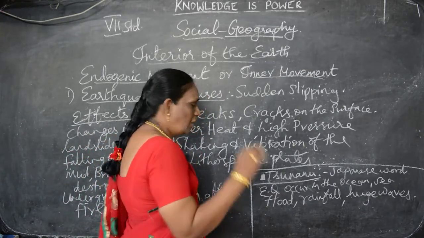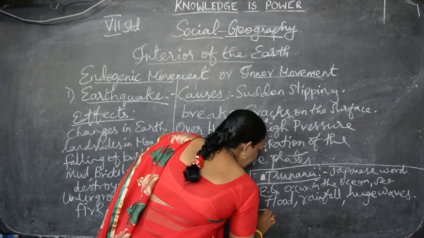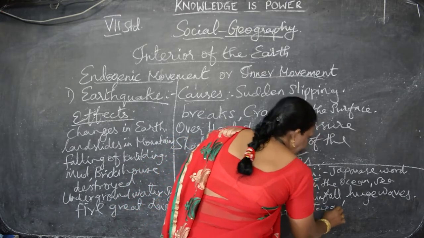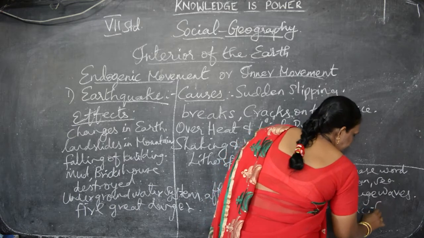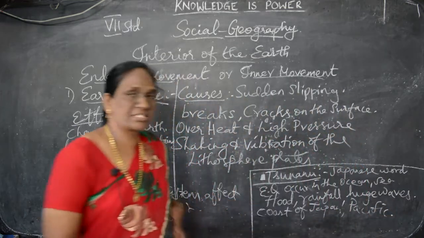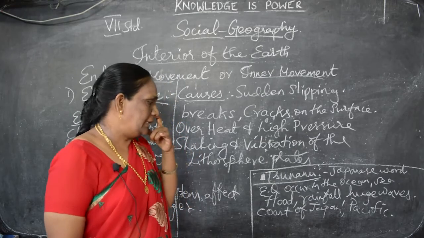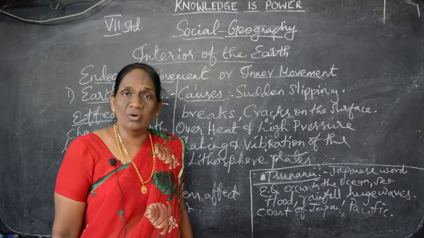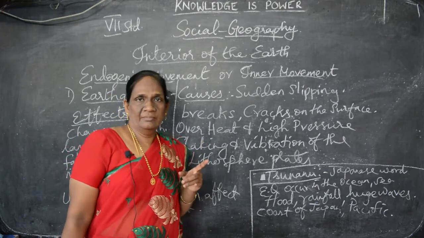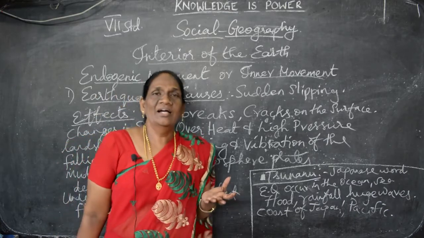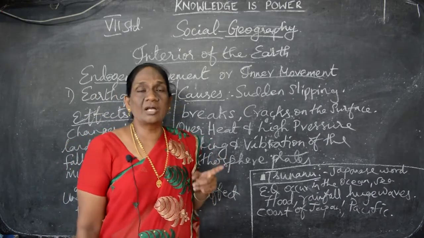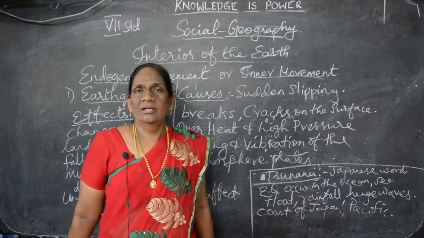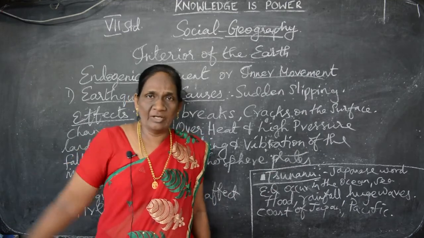Especially, where does the tsunami often come? The coast of Japan and Pacific. Often the tsunami will come in the coast of Japan and Pacific. Have you understood, children? And especially in 2004, 26th January, you would not have been born then, right? 2004, 26th January, the next day of Christmas, a great tsunami occurred in the Bay of Bengal beach.